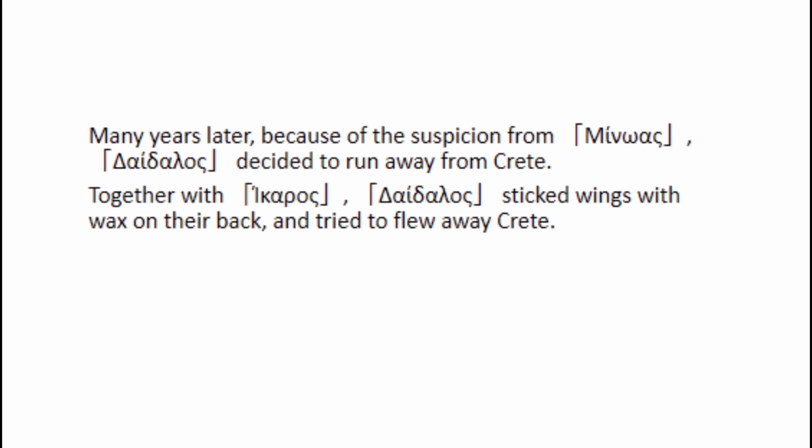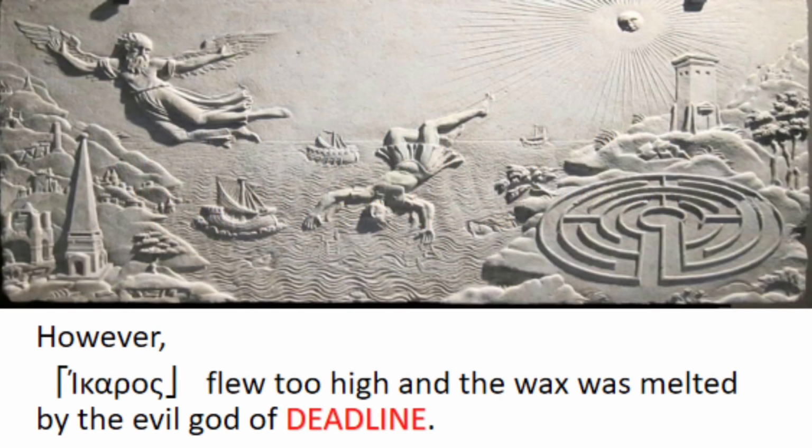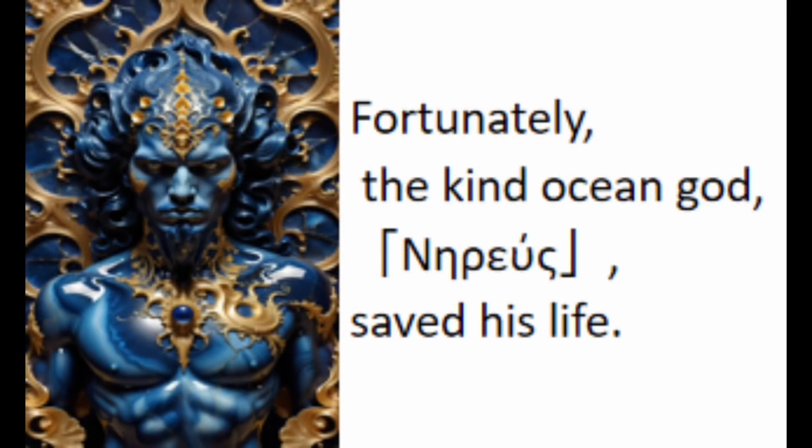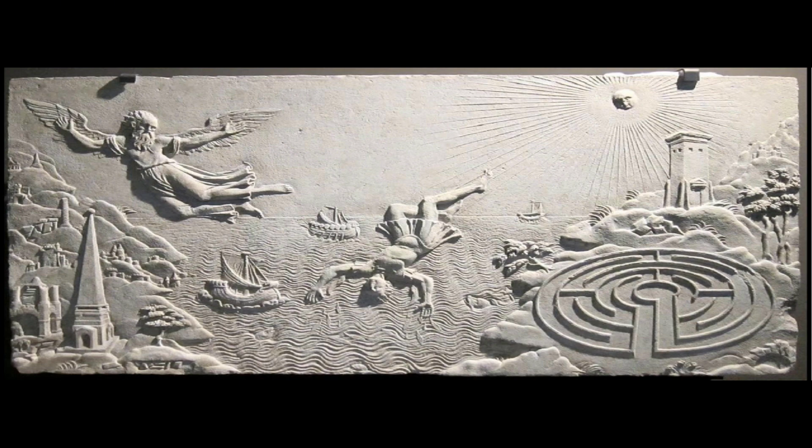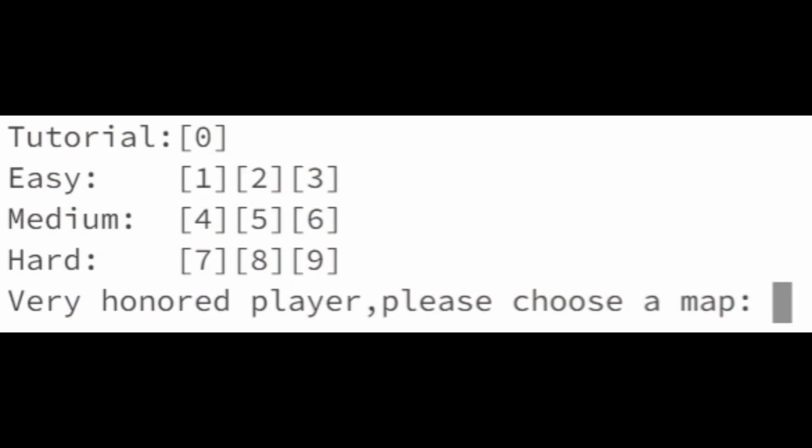Many years later, because of the suspicion from Minos, Daedalus decided to run away from Crete. Together with Icarus, Daedalus stuck wings with wax on their backs and tried to fly away from Crete. However, Icarus flew too high and the wax was melted by the evil god of deadline. Fortunately, the kind ocean god, Nereus, saved his life. A strange magic puts you into a logical world, which is called the Code Palace. Your mission is to activate the magic circles in the correct order to regain your power.